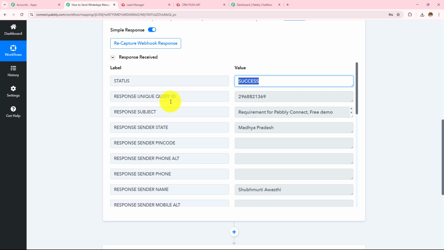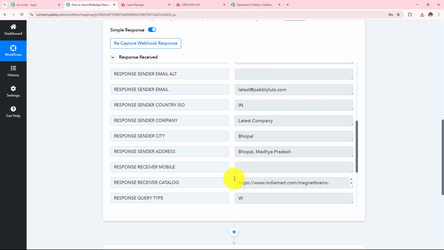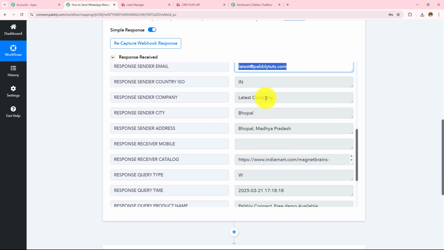The status is success. I have received the unique query ID, and this query ID will be unique for every query that will be received. Then I have received the response subject as requirement for Pabbly Connect free demo available. Then the state was Madhya Pradesh, sender name was this. I have received the phone number and then the email address as latest@pabblytudes.com. The company name was Latest Company. Address was Bhopal, Madhya Pradesh.